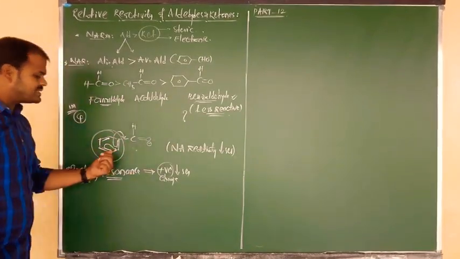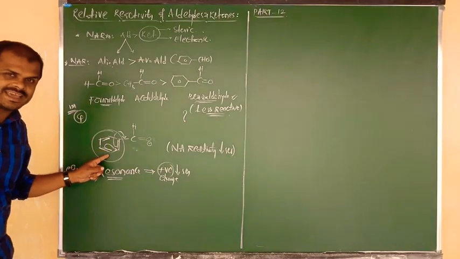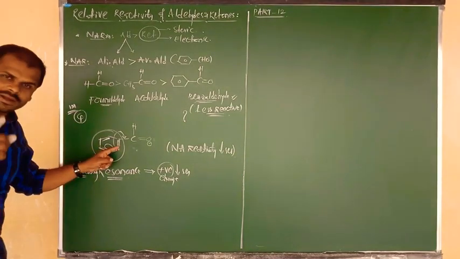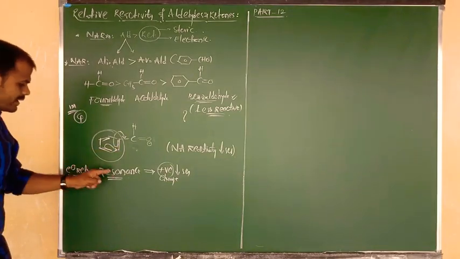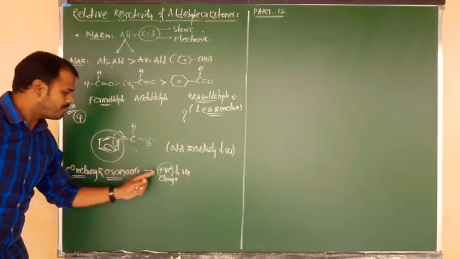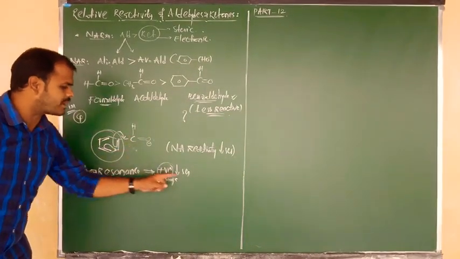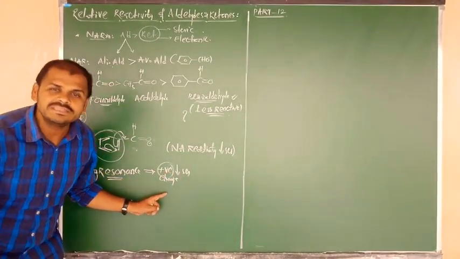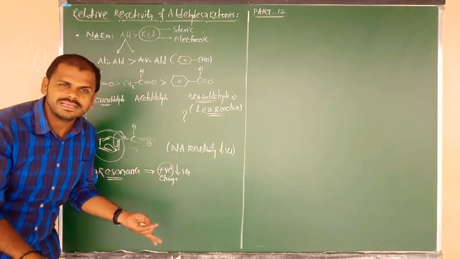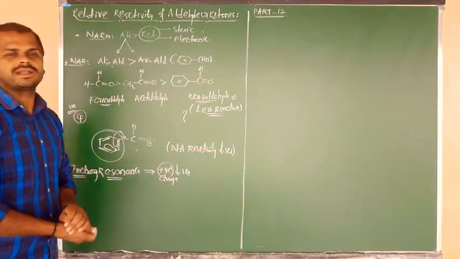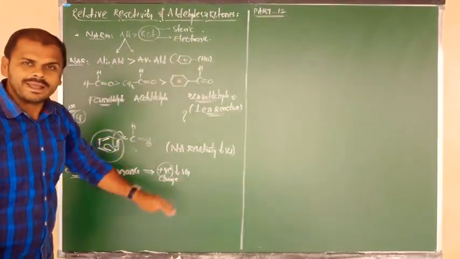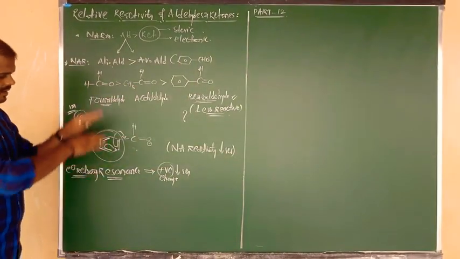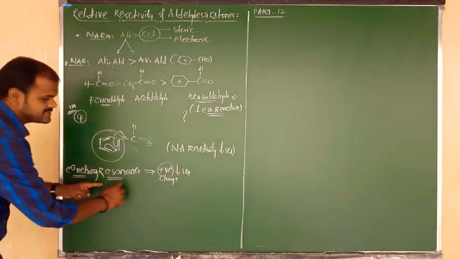Once again, the reason is why? In the case of benzaldehyde, a benzene ring is there. The benzene ring contains pi bonds, and such pi bonding electrons undergo resonance. So due to the electron releasing resonance effect, the positive charge of the carbonyl carbon is decreased. Due to the decrease of positive charge, the tendency of nucleophilic attack also decreases. So finally, nucleophilic addition reactivity is less for aromatic aldehydes, for benzaldehyde, as compared to aliphatic aldehydes. I hope you understand this story clearly. This is the main point.